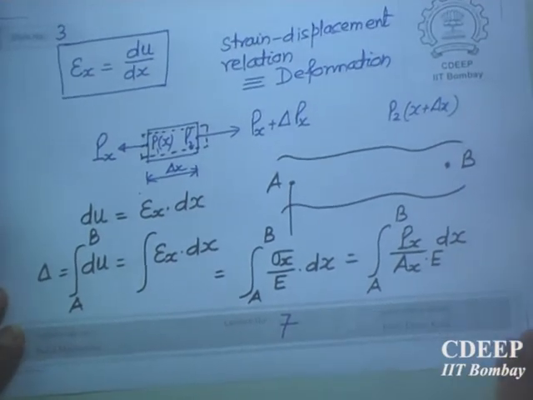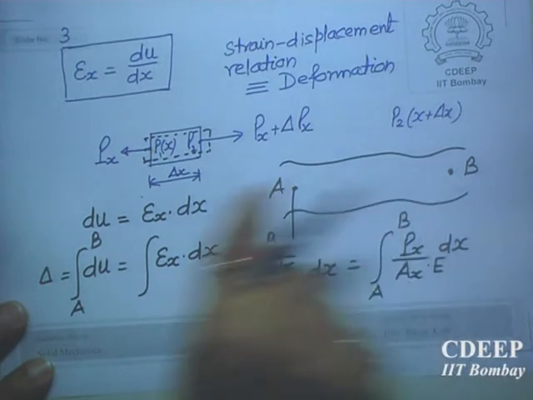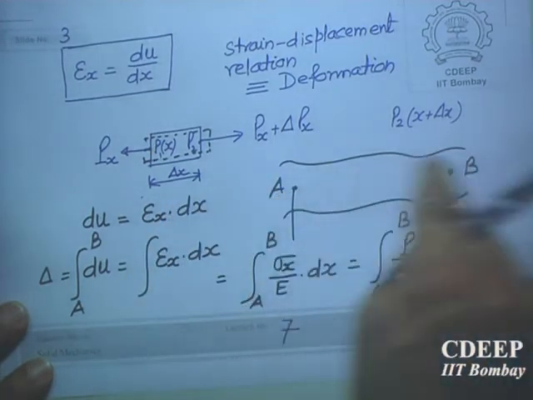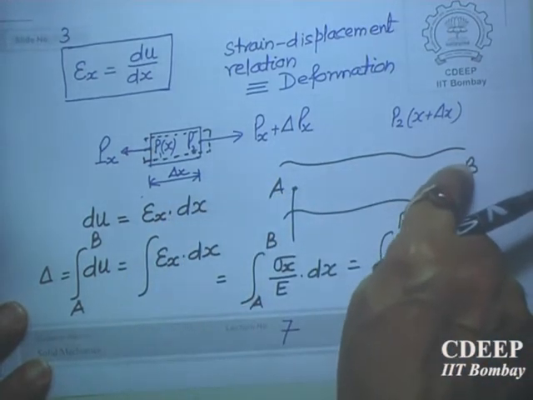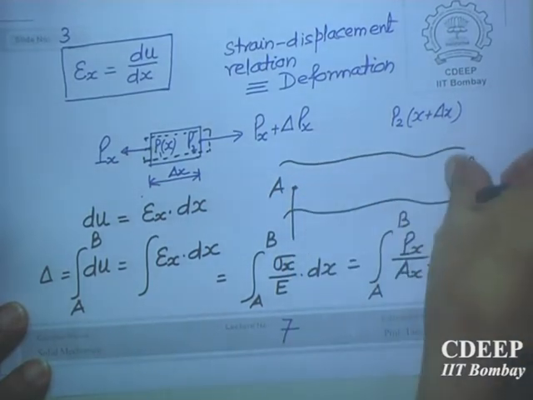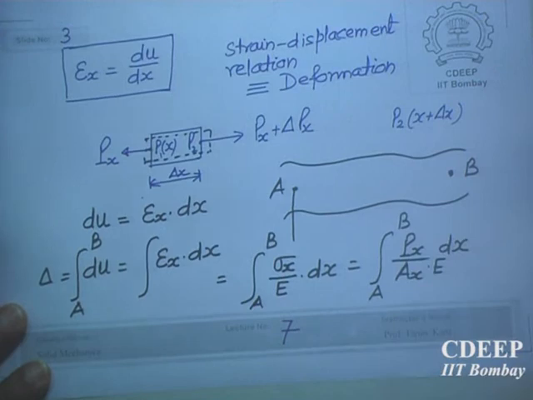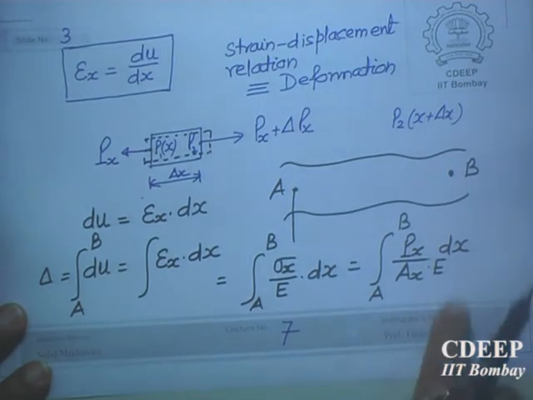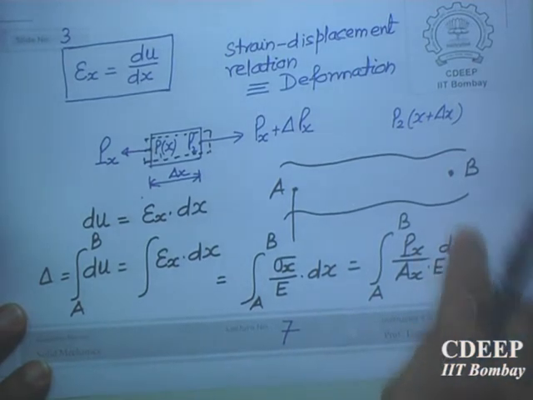E we have taken constant for the entire rod. Between A and B it is constant, but it is not necessary that it be constant. Supposing from B to C there is another rod of different material, it can be taken as a summation again with different material. So it is possible to have this also changing. But then this is the formula.